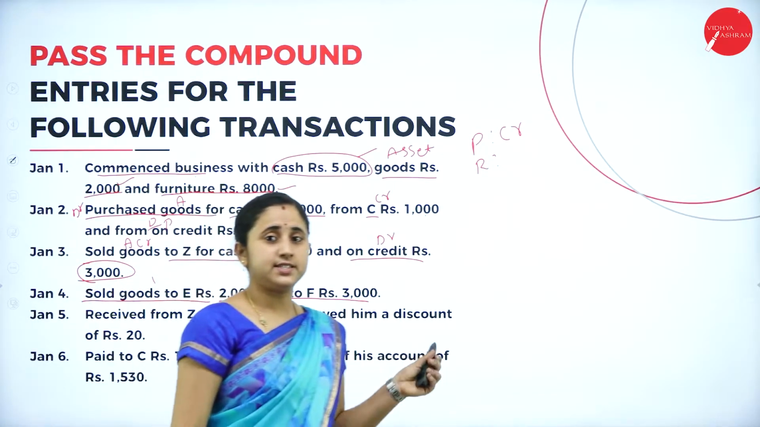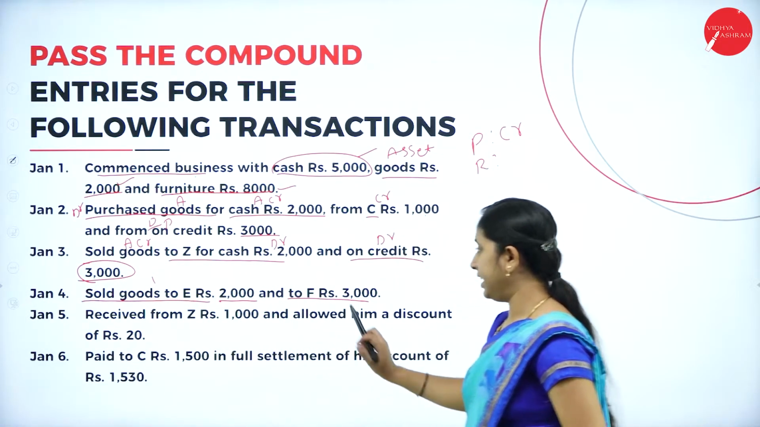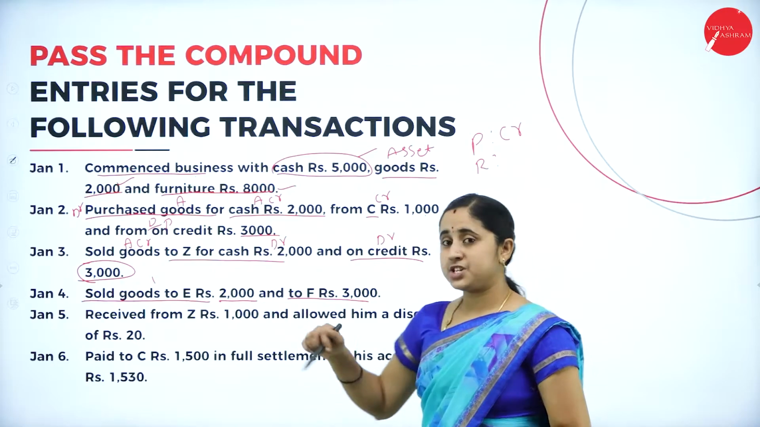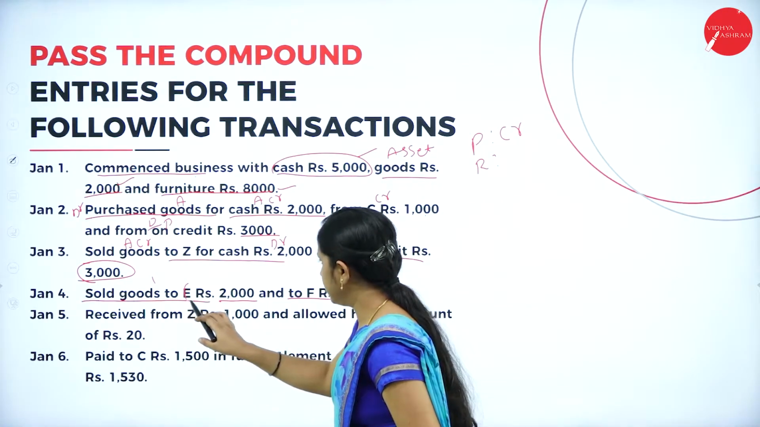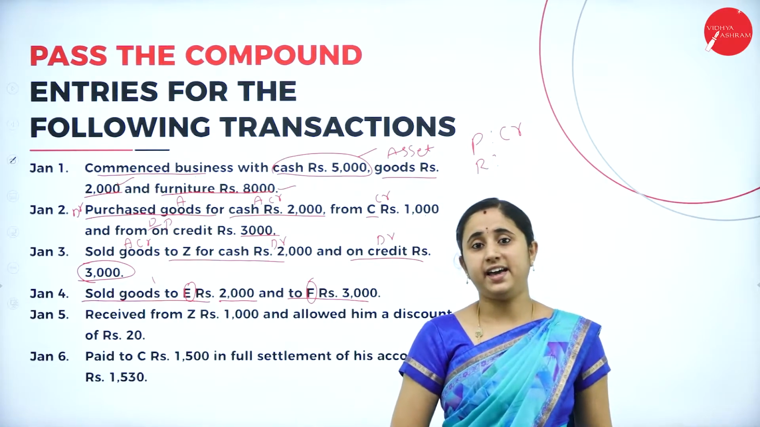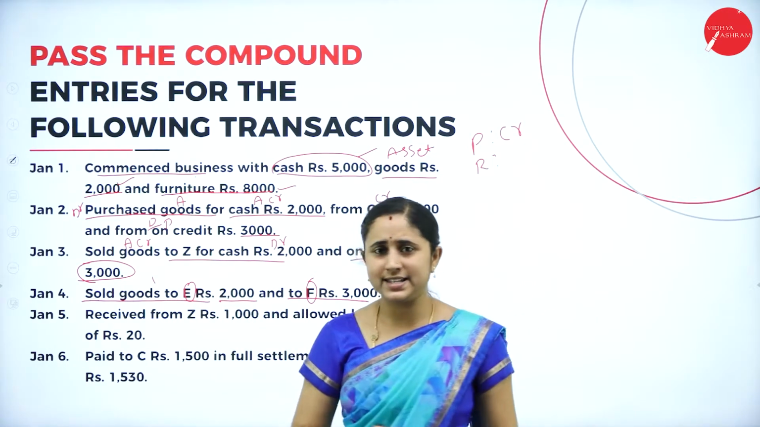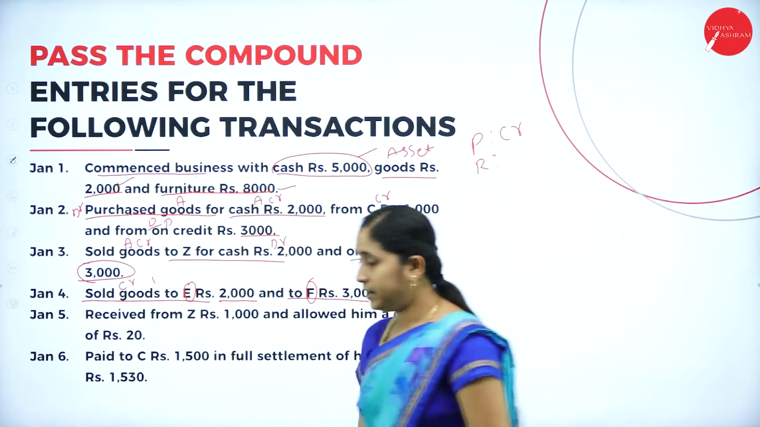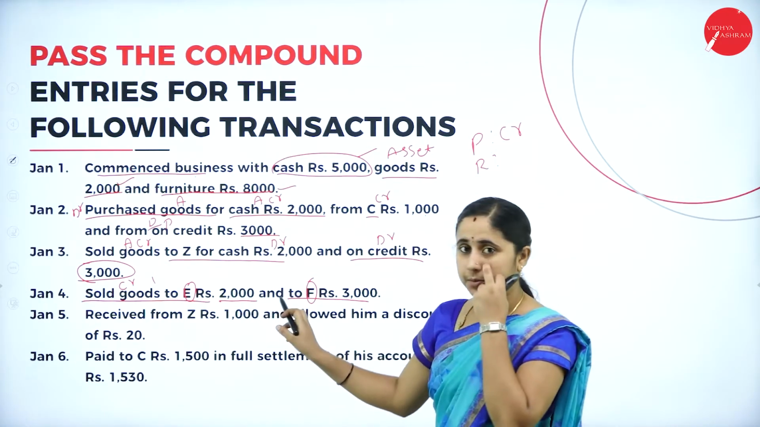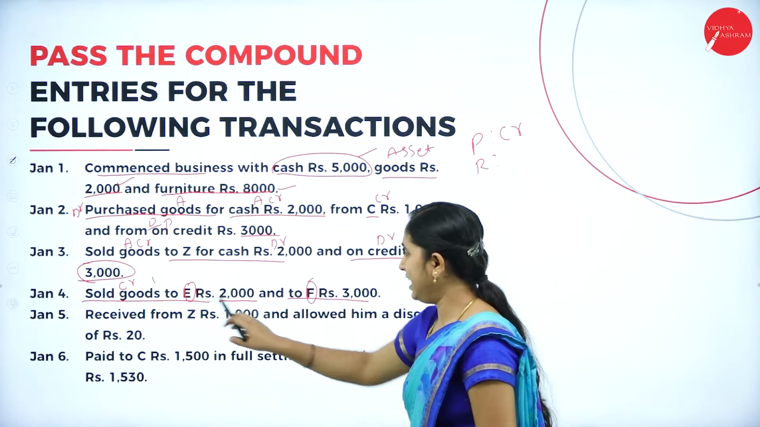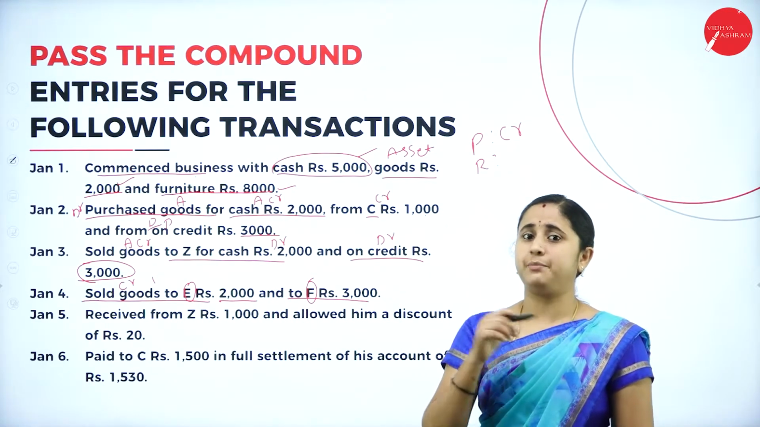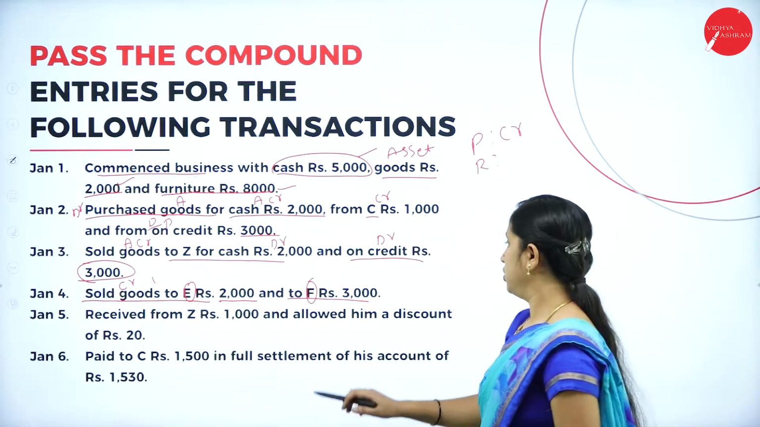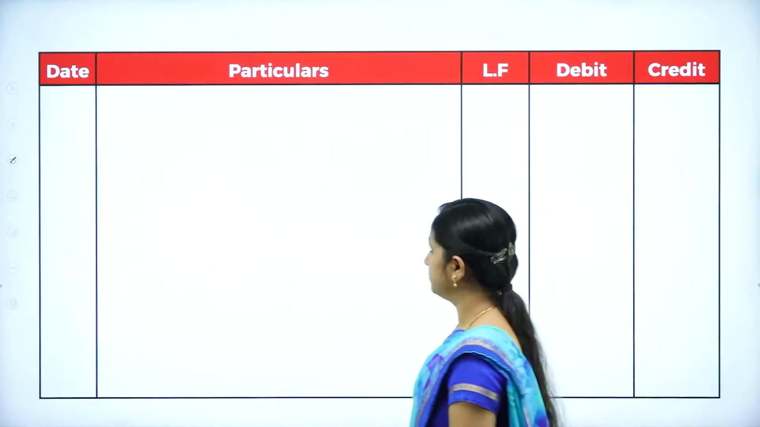Next, sold goods to E rupees 2000 and to F 3000. Here you made a sale to E and F. They have not mentioned either cash or credit. If they have not mentioned cash but they have given the person's name, it is considered a credit sale. When you make a sale, goods is going out. You need to credit the sales. Here, you are not making a cash sale. So, E and F are receivers. So, debit the receivers. You should debit E and F and you should credit the sales of rupees 2000 and 3000.